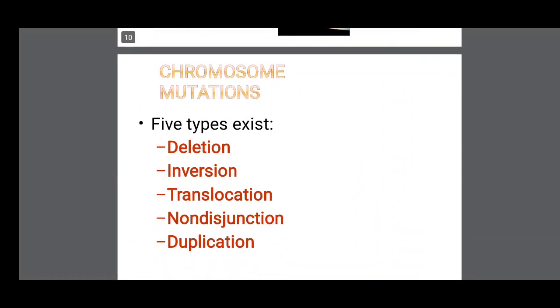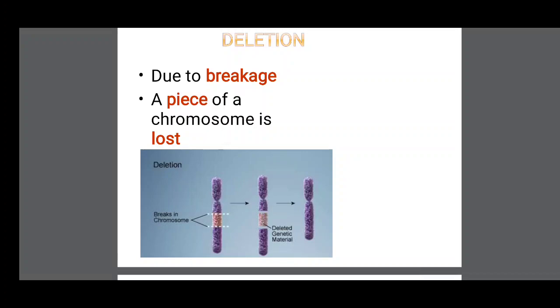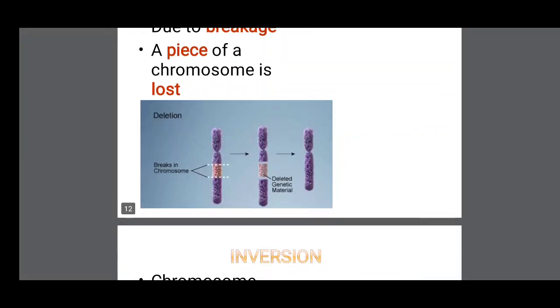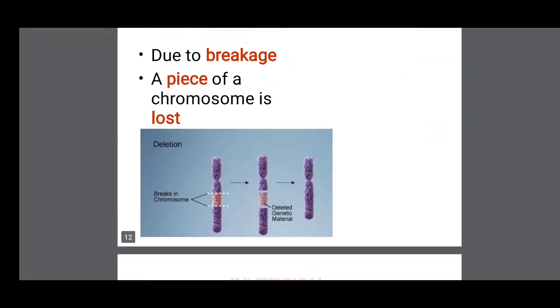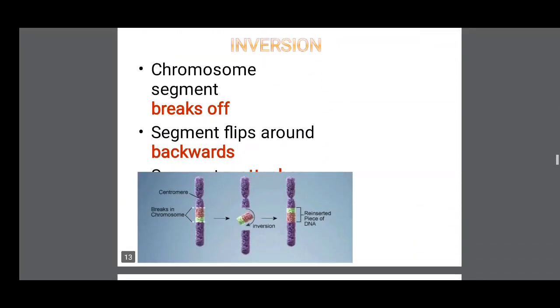Chromosome mutation. Five types exist: deletion, inversion, translocation, non-disjunction, duplication. Deletion. Due to breakage, a piece of chromosome is lost, called deletion. So, a piece containing some genes is lost. When some genes are lost, the organism shows some different character. This is the deletion. Next one, inversion.